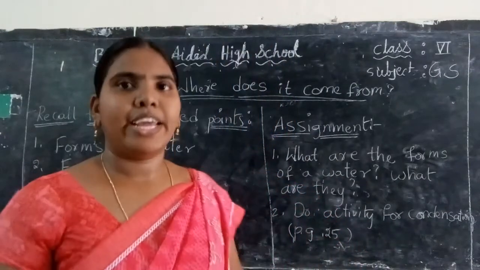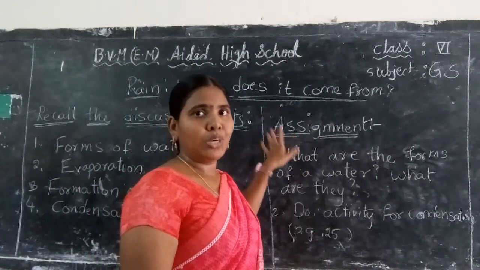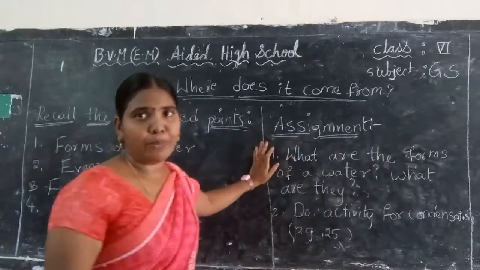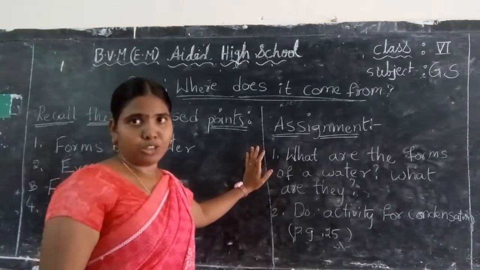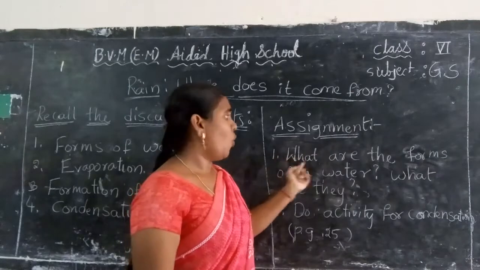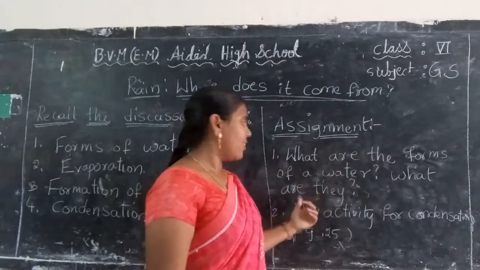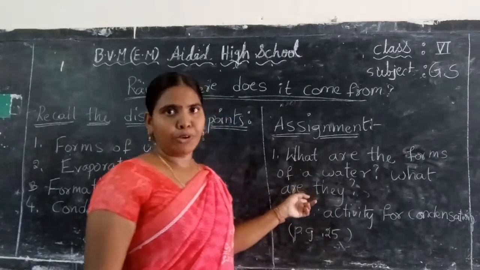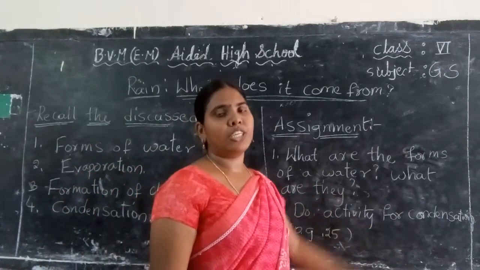Okay children, again I will explain to you about the assignment. Don't forget, do this assignment, show it to your parents. I gave 2 questions to you according to today's class. First question is, what are the forms of water? What are they? Note it down in your notebook. And next, do the activity for condensation.